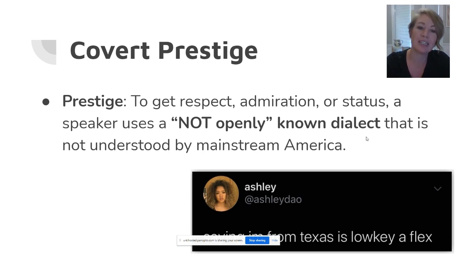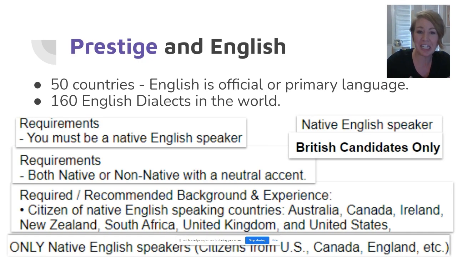Sometimes societal rules expect you to use a standard variety of English, whereas other societal contexts expect you to use or value your use of lesser accepted varieties. As we've already seen, English is one of those languages where some varieties are seen as more prestigious than others. But while we're on the topic of language attitudes and prestige, I want to highlight some global attitudes about English. There are 50 countries in the world where English is either the official or primary language, and there are known to be about 160 dialects of English in the world. But when it comes to teaching English, the world doesn't view all of these countries and dialects as equal.